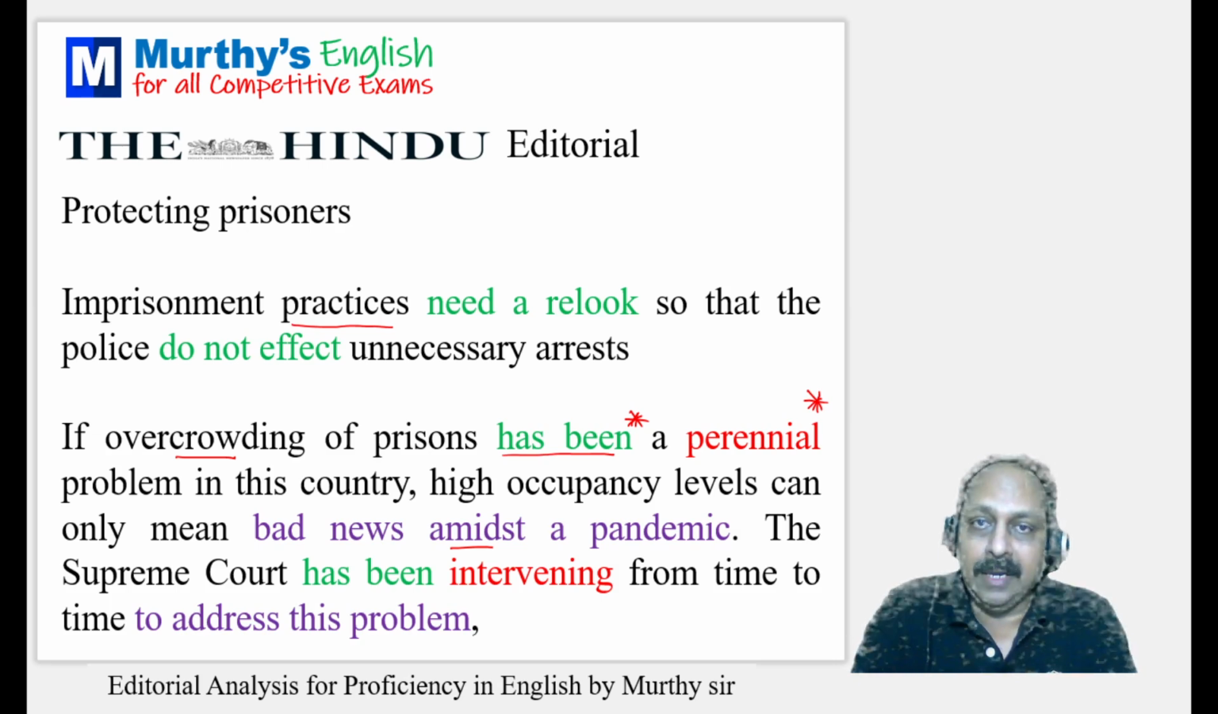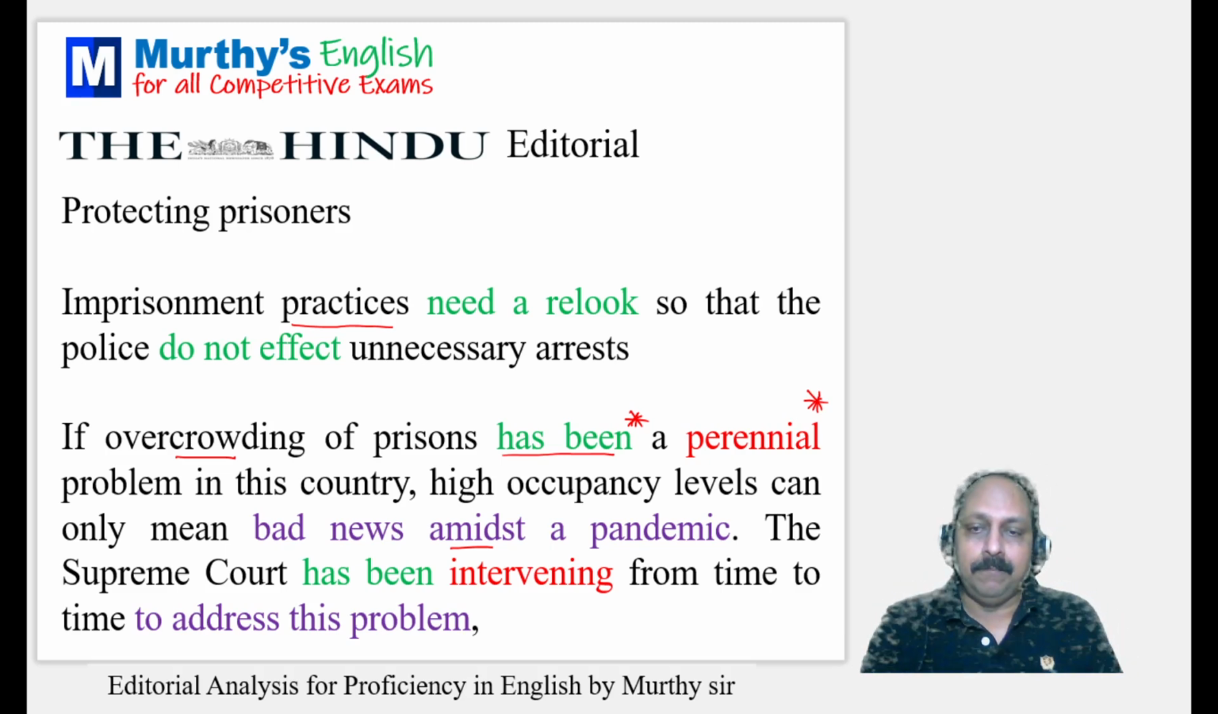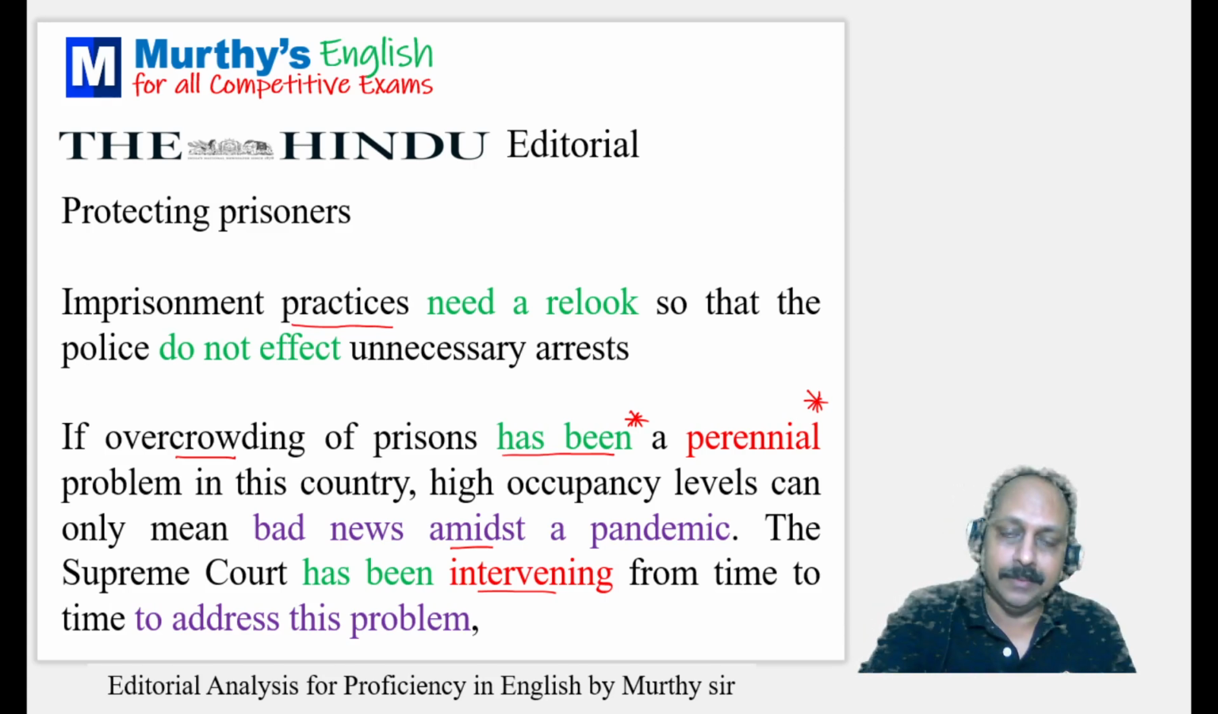And whatever you see in purple, it is related to a standard phrase. The Supreme Court has been intervening from time to time to address this problem. The Supreme Court has been intervening. It is in present perfect continuous. In this editorial, you come across present perfect continuous many a time where the writer has used it. I have been teaching, you have been learning. Present perfect continuous, has been intervening. Intervene means to interfere with something in order to bring a positive result. From time to time to address this problem. Here address means to deal with, to solve. To address this problem, that is a standard phrase.